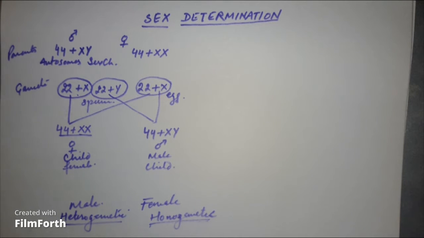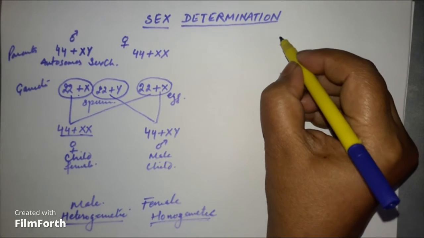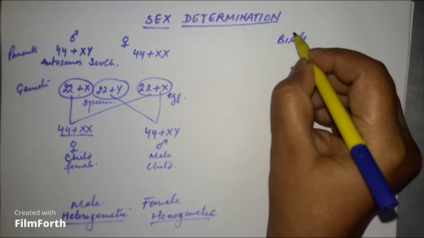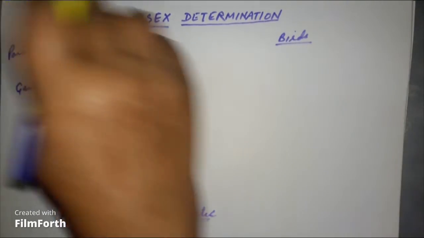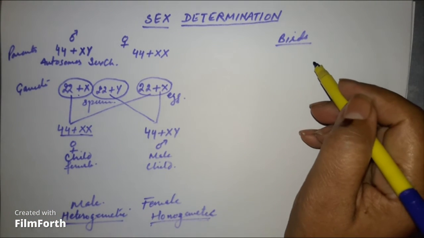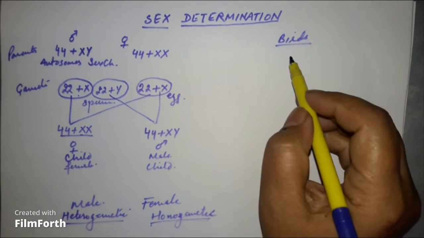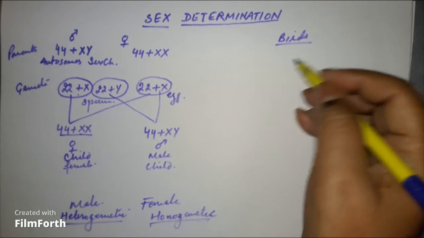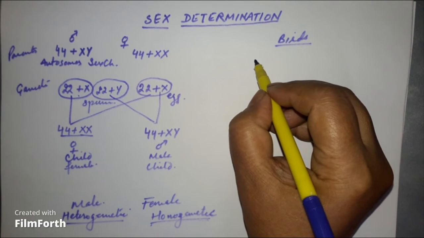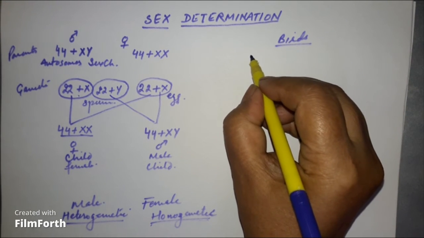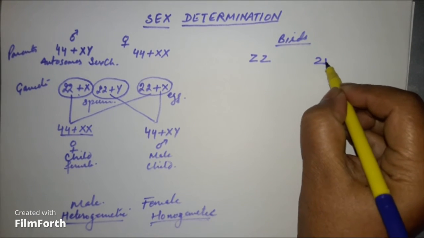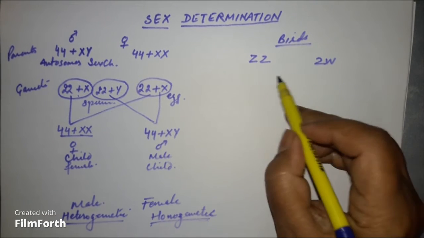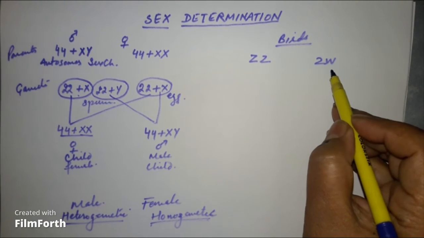Clear? Now in some birds, like the hen etc., the male is homogametic and the female is heterogametic. Therefore the symbols are a little different, ZZ and ZW.